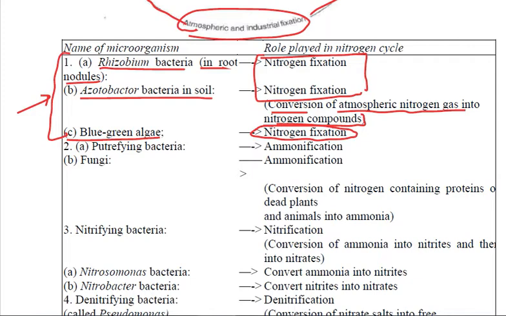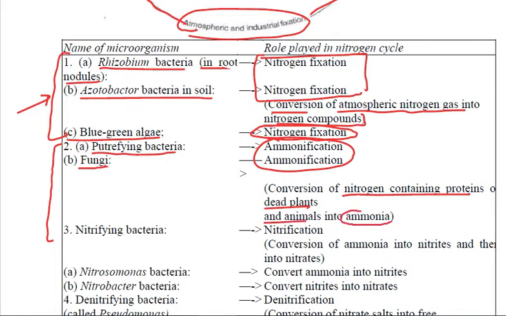Next are the organisms which convert this nitrogen into various forms, like the putrefying bacteria or the fungi. They help in the process called ammonification. Now what is ammonification? This is the process in which the nitrogen-containing proteins of dead plants and animals are converted into ammonia, right?